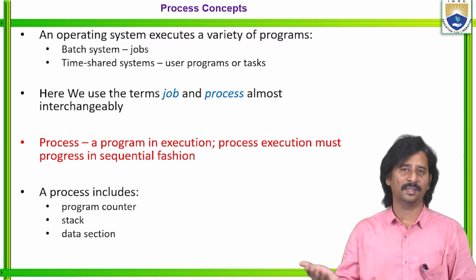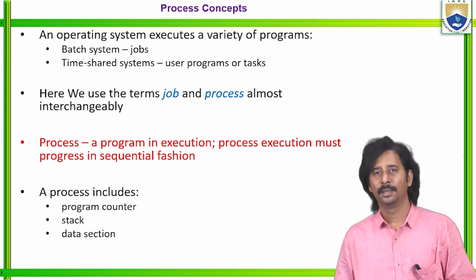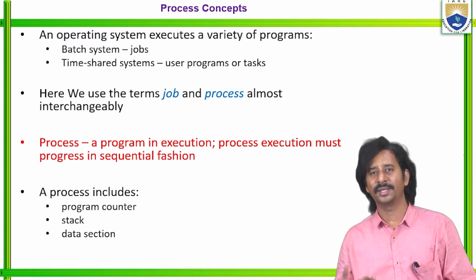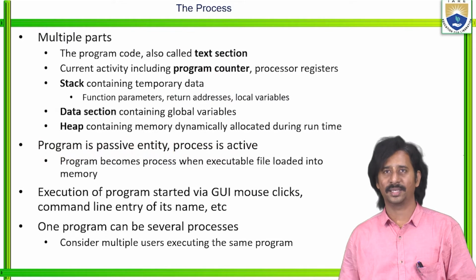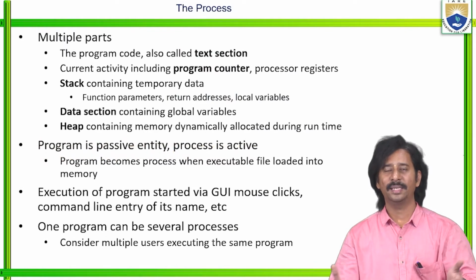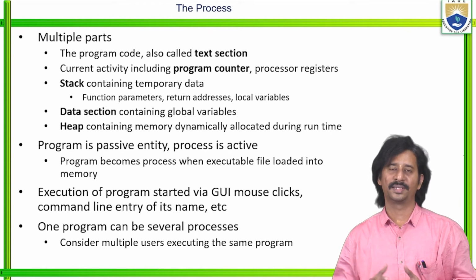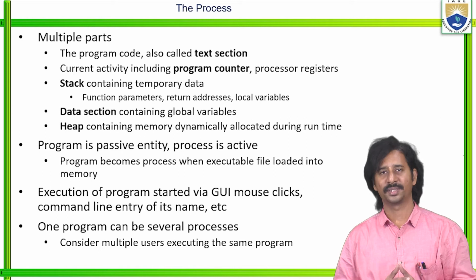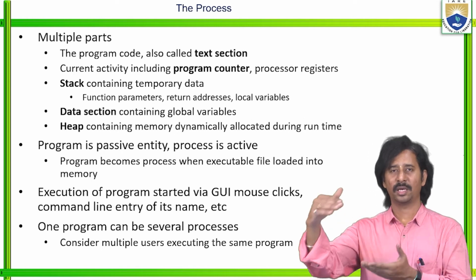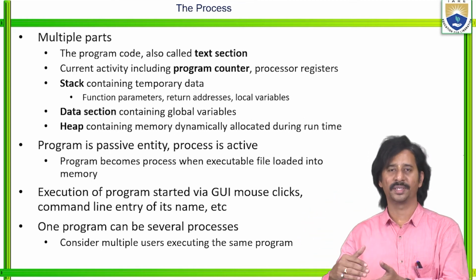In addition to that, there are a number of parameters, but the process takes into consideration the program counter, stack, as well as the data section. We know that each program consists of a number of sections, like the documentation section and then the coding section.